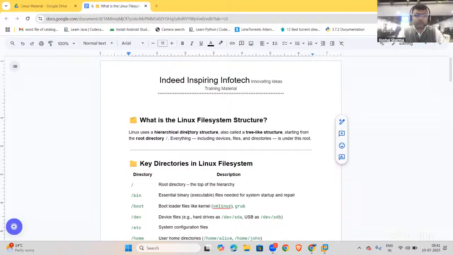Why is this called the root directory? The reason is that it is the topmost directory. It is the parent directory. That's the reason why it is called the root directory. And the user is root because it is the super user or super admin user. That's why it is called the root user. So now I think there's clarity between the slash directory, which is called the root directory because it is the topmost directory, and the user root, because it is the super admin and the name is given as root.